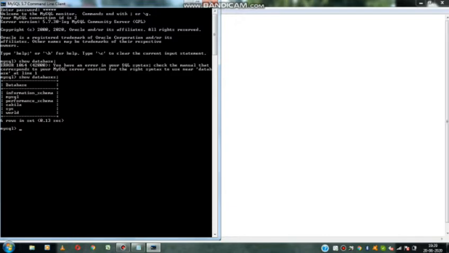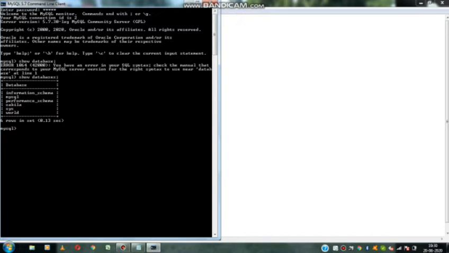Now if I give the semicolon, it will display the available databases in this system: information_schema, mysql, performance_schema, sakila, sys and world. We don't need these databases, so we can create our own database.